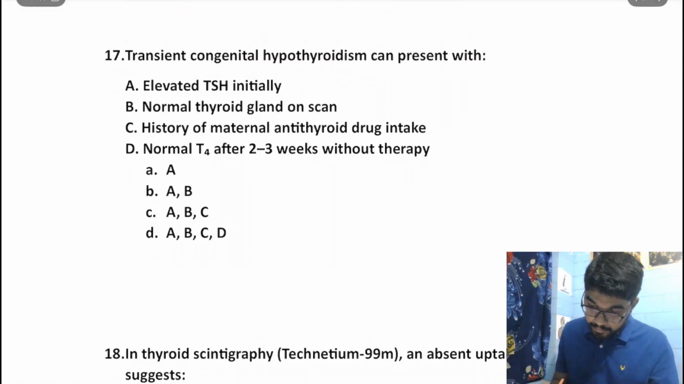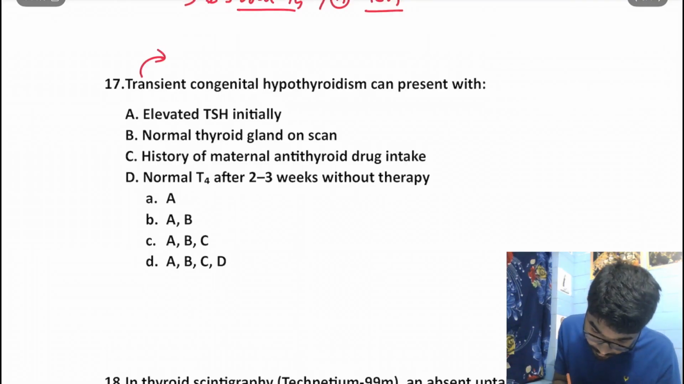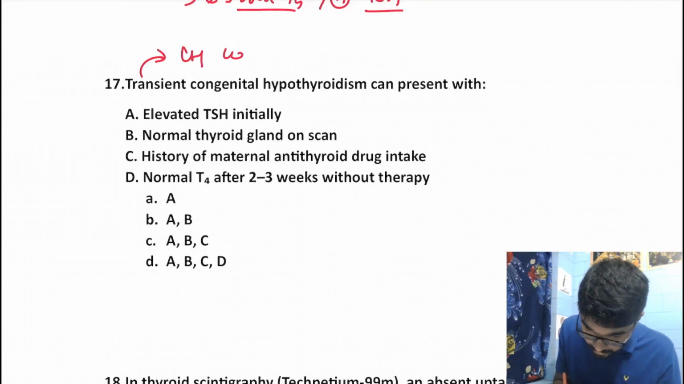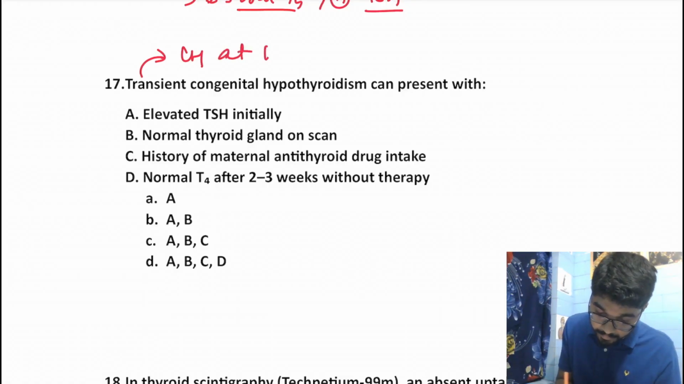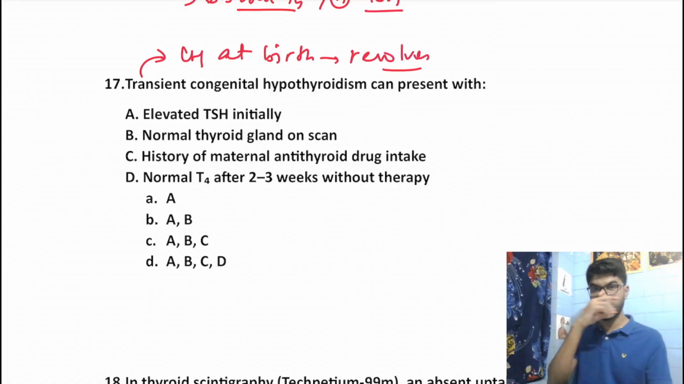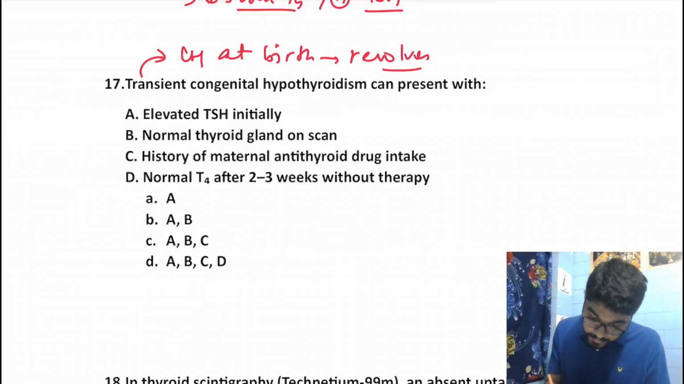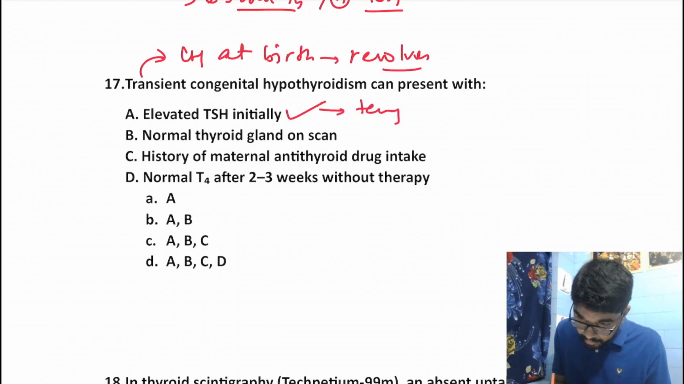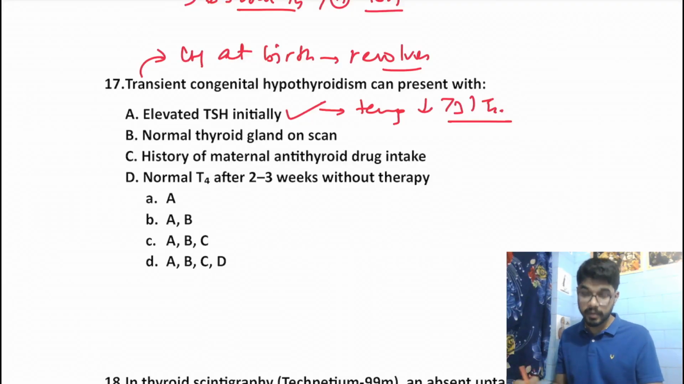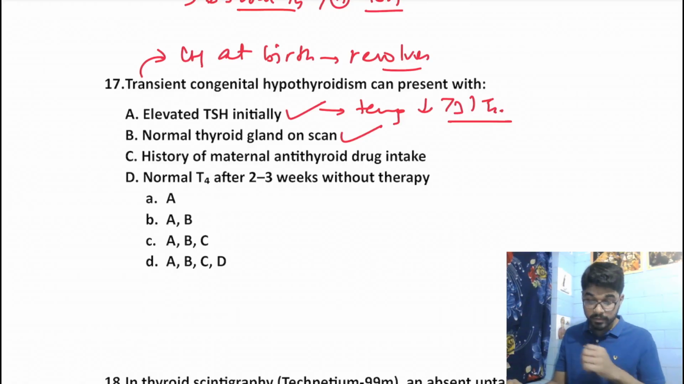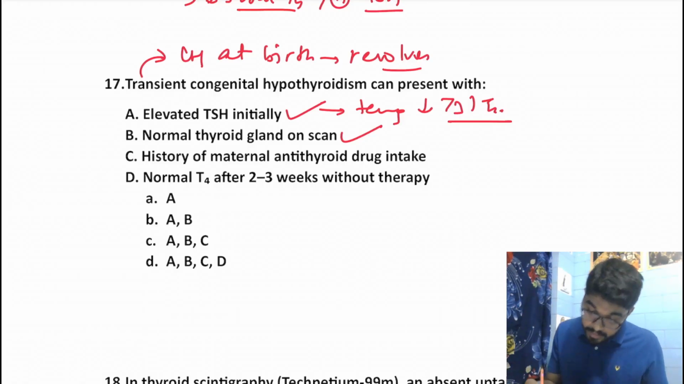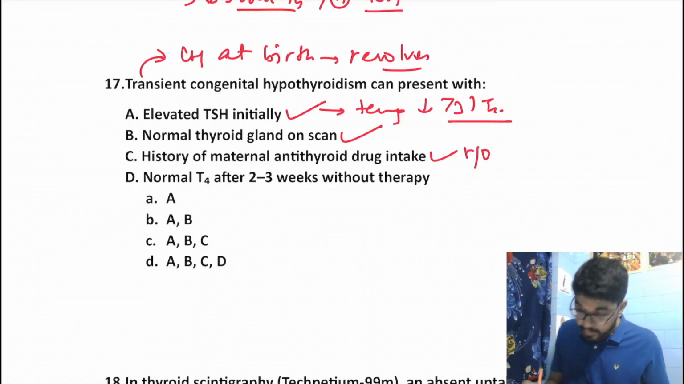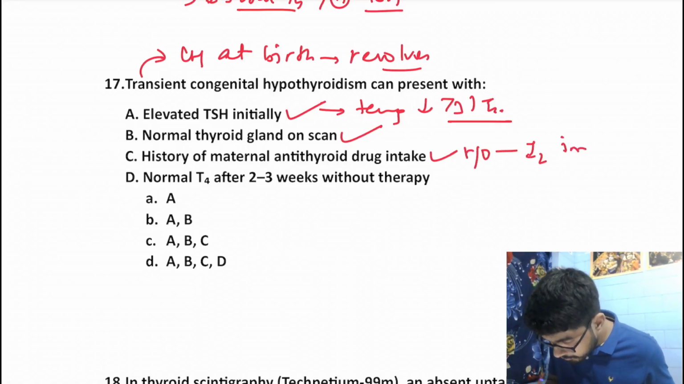Transient congenital hypothyroidism is a congenital hypothyroidism which resolves, right? There is congenital hypothyroidism at birth, but it resolves on its own. So elevated TSH initially, yes, there would be a temporary decrease in T3 and T4 levels, so there would be increase in TSH initially. Normal thyroid gland on scan, yes, the thyroid gland should be structurally normal. History of maternal intake, yes, this is a very important risk factor. Besides that, we have iodine imbalance as a risk factor.